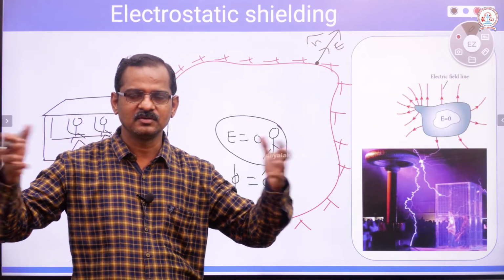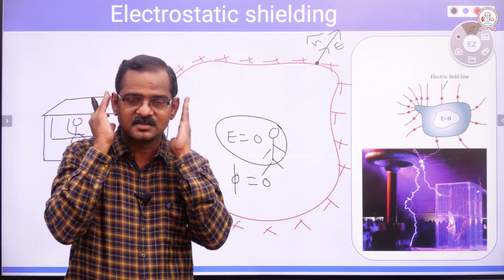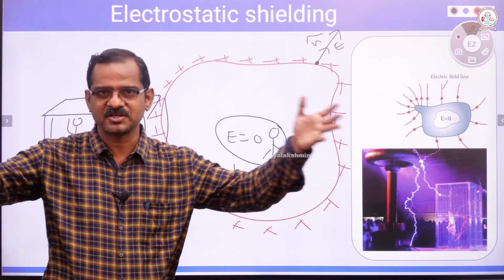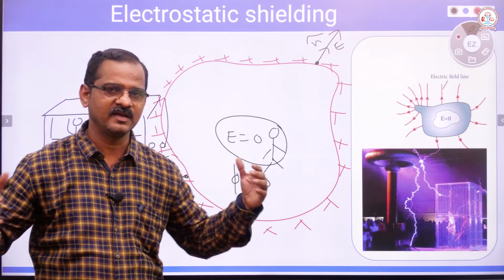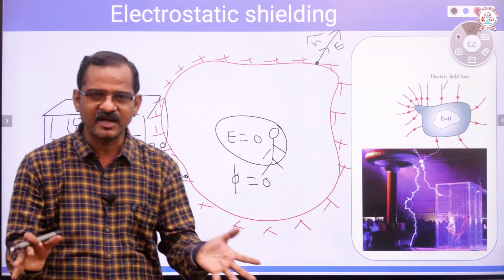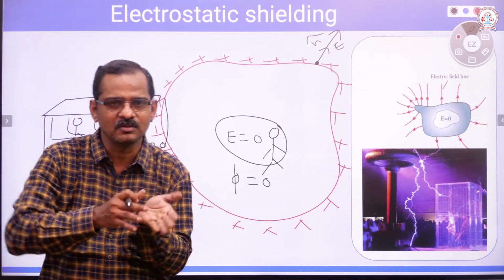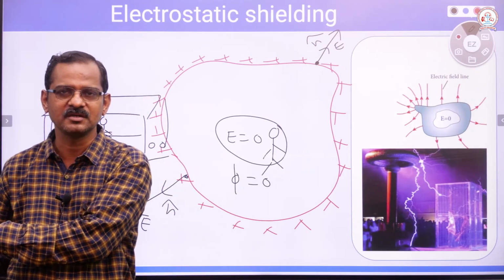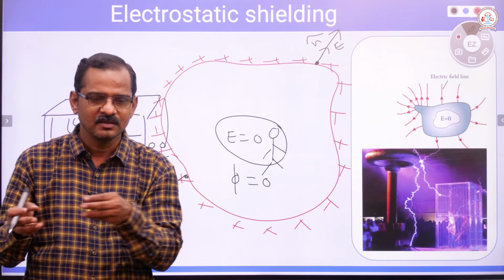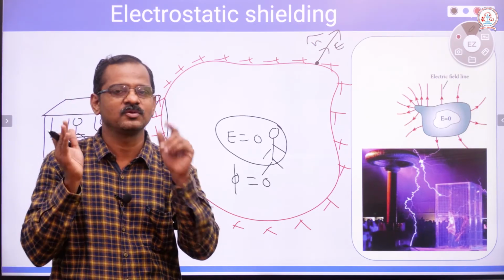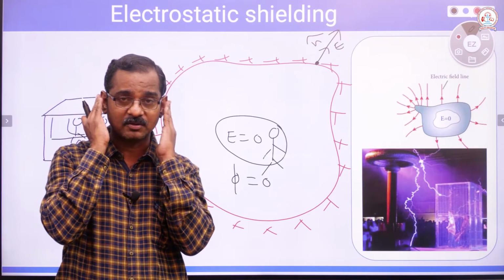Lightning is a flash, and thunder is the sound. When this takes place, we see the flash and immediately rush inside our home to protect ourselves. We see the flash, and after some time we get the huge sound, thunder.